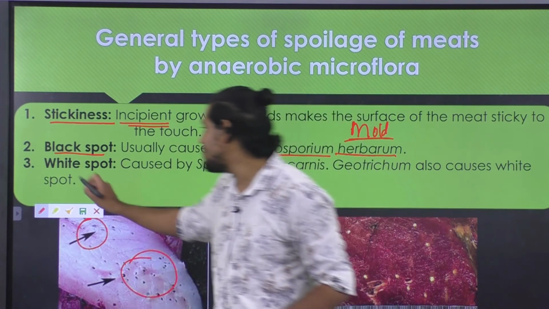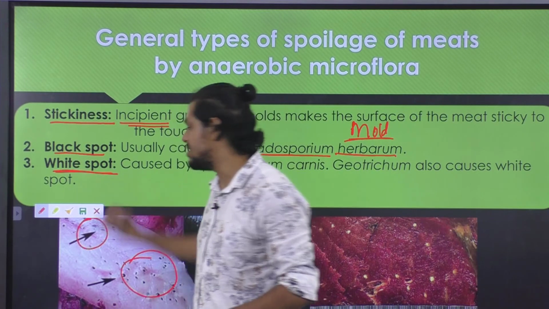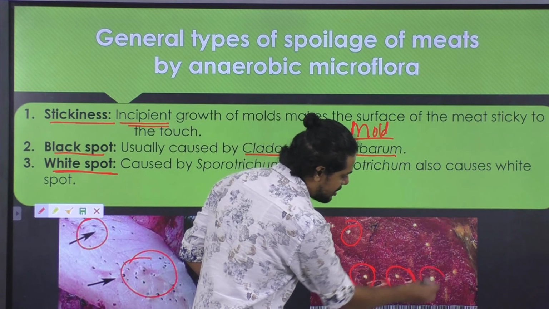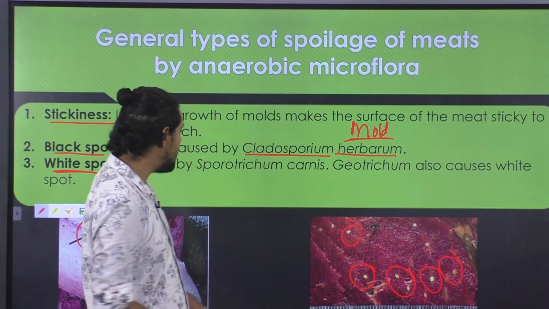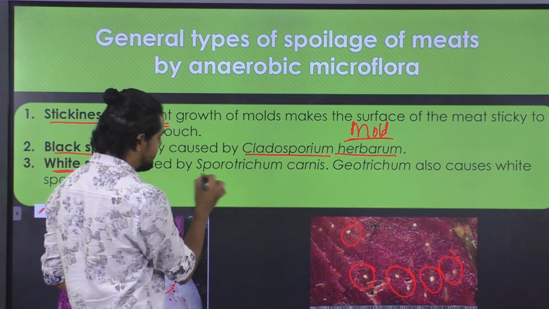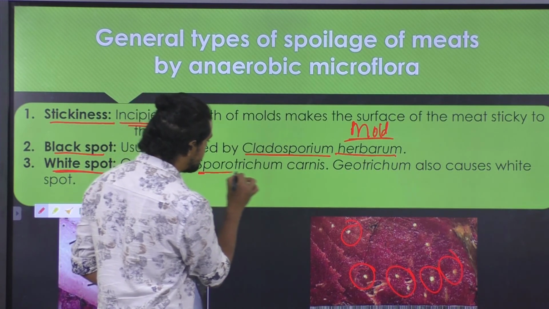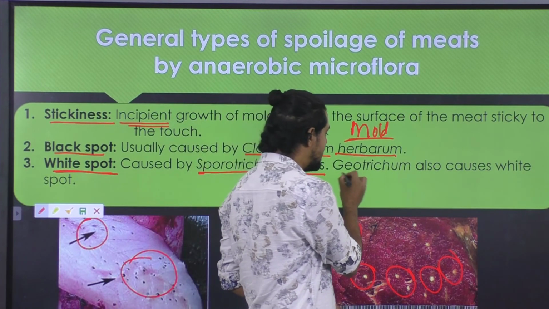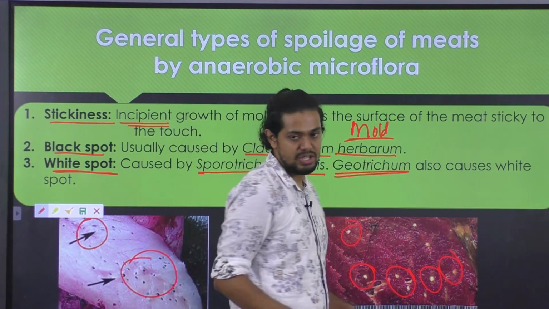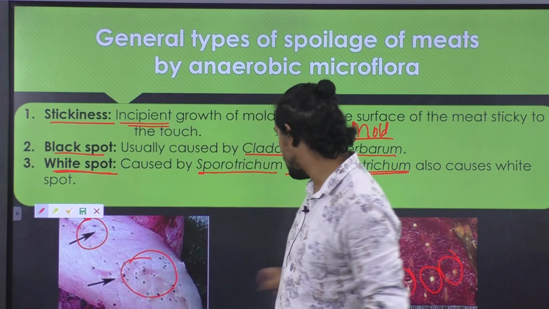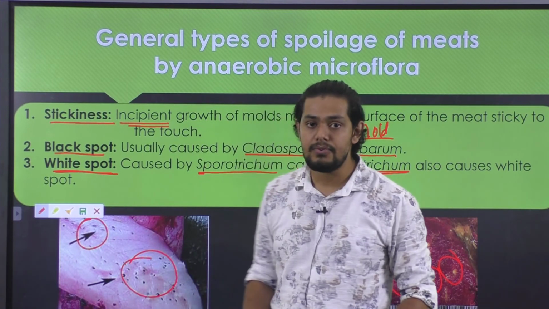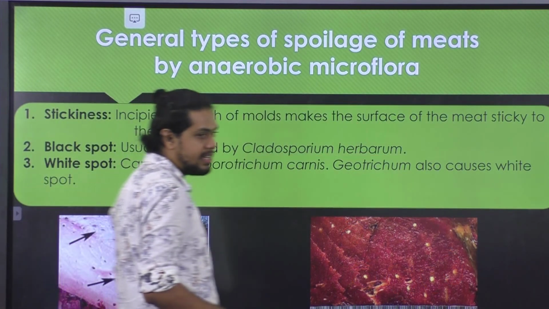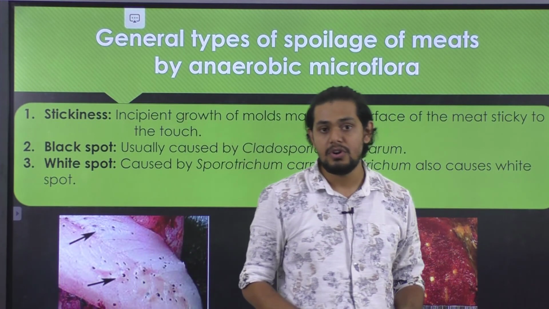Similarly, we have white spots, which are observed as shown in this picture. The white spot that you see in this picture is because of species such as Sporotrichum carnis, and also because of an important fungus, that is Geotrichum species. They also result in the formation of white spots on the surface of the meat. So these are the possible changes brought in by microorganisms in the case of meat as well as meat products.